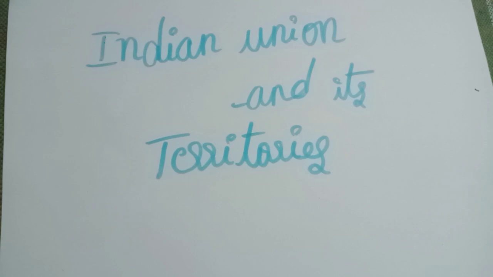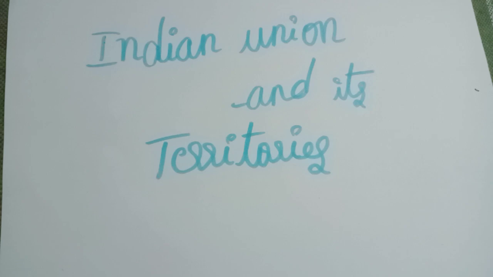Situation after independence. Original situation in 1950, the Constitution contained a fourfold classification of states. Part A, erstwhile governors' provinces of British India, and Part B, erstwhile princely states with legislature in them, and Part C considered certain erstwhile Chief Commissioners' Provinces and some princely states, and Part D, Andaman and Nicobar Islands.